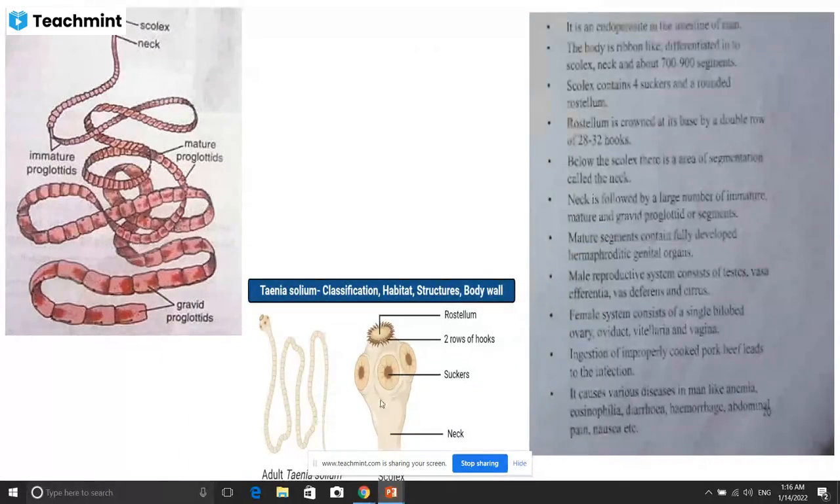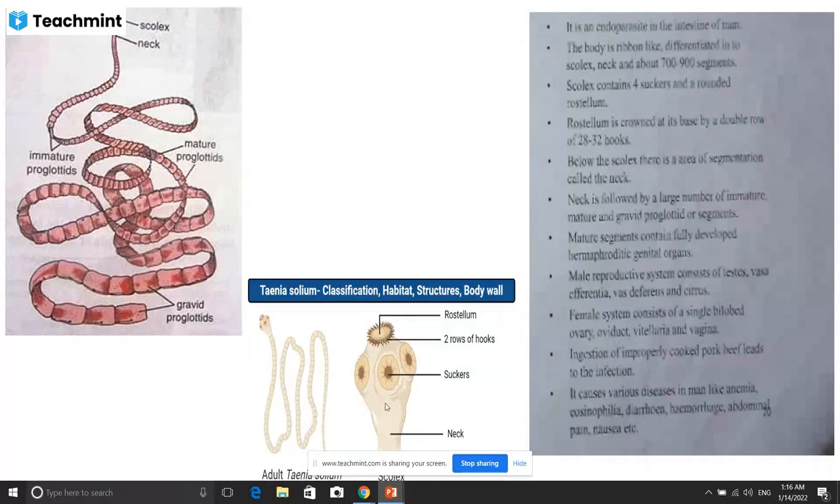When you look at the head region of this animal, it shows the rostellum, in addition to two rows of hooks and suckers. There are different suckers, and this is the neck region. This entire part we call the scolex. The entire body shows the scolex, neck, and these different proglottids: immature proglottid, mature proglottid, and gravid proglottid.